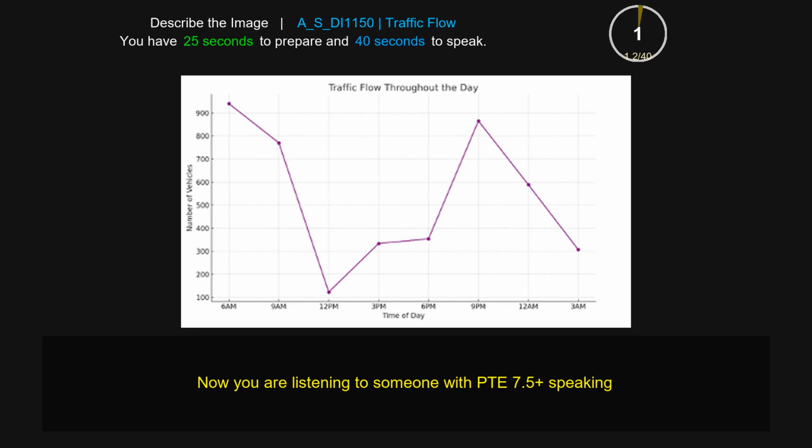The line graph gives information about traffic flow throughout the day. The value at 6 p.m. is around 350, and the value at 9 p.m. is higher, which is around 850. The highest value is at 6 a.m., which is around 950, and at 12 p.m. the value is the least, which is nearly equal to 140. Overall, this line graph gives information about traffic flow throughout the day.